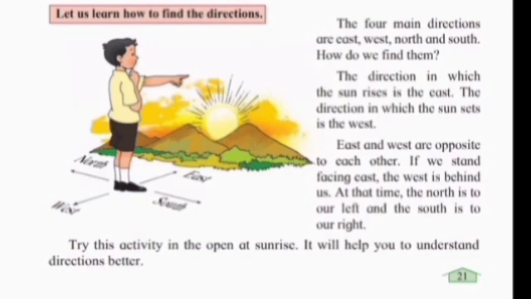The direction in which the sun rises is the east. The direction in which the sun sets is the west. East and west are opposite to each other. If we stand facing east, the west is behind us. At that time, the north is to our left and the south is to our right.